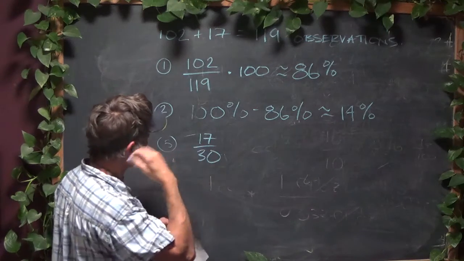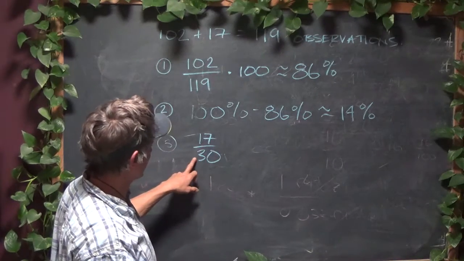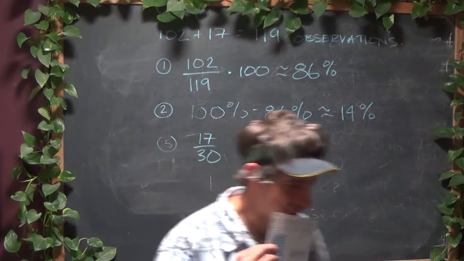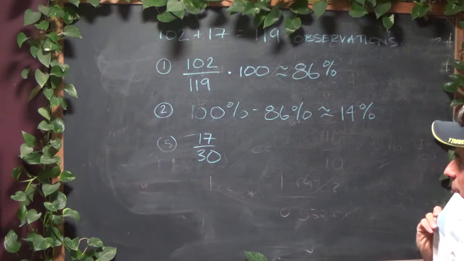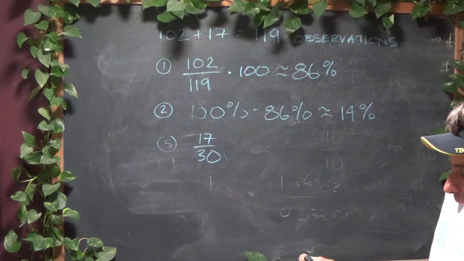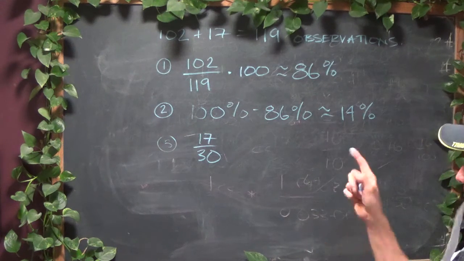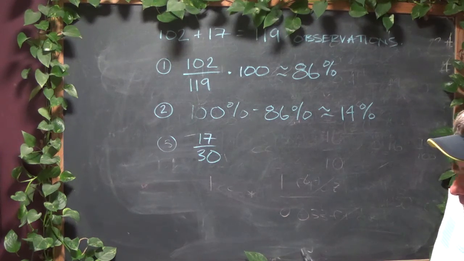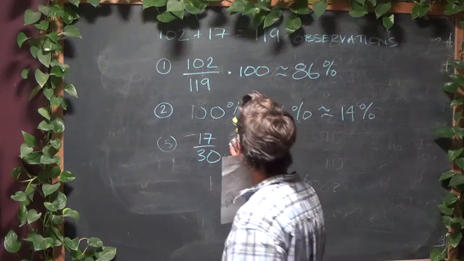And 17 out of 30, if I do this in my head, that's going to be about 3, so 6 up. I'm going to call that 36%, but let's see, or excuse me, not 36%, 56%. Let's just see how close I got. Sorry, I want to get it correct for y'all. 57%, not bad, Sean.